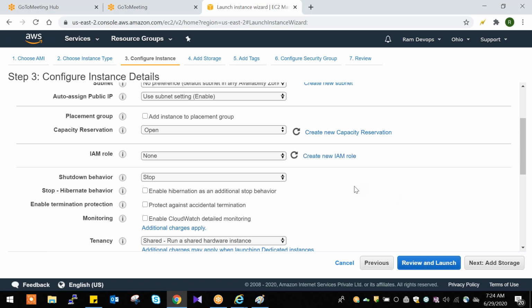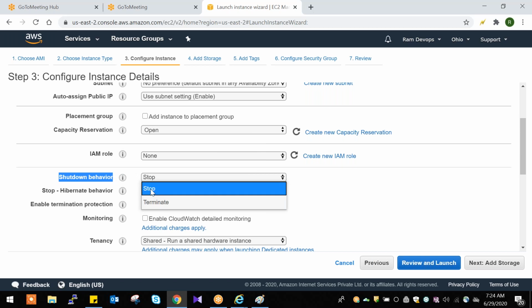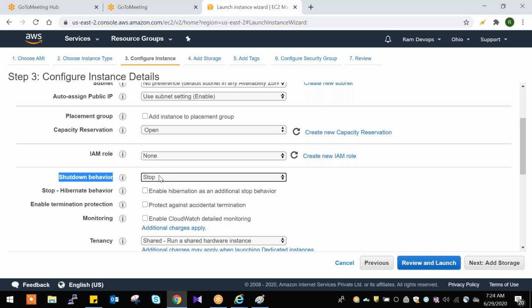Okay, so the next option is shutdown behavior. When we create any server, any instance, it will ask you to stop or terminate. By default, the default value is stop. What will happen?